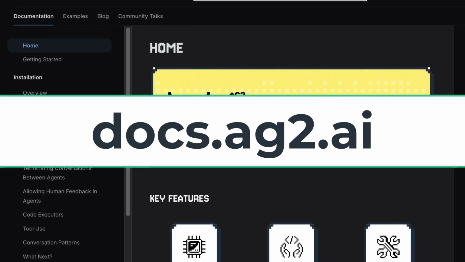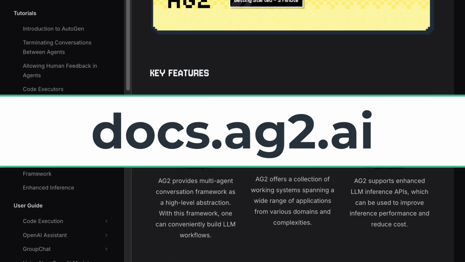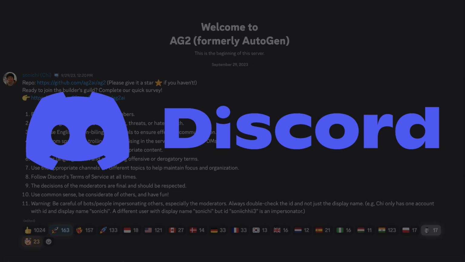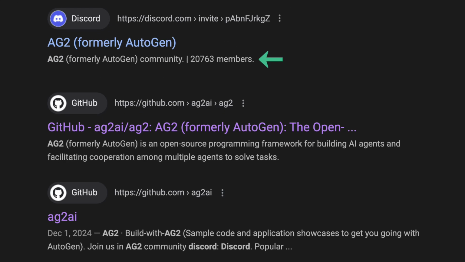To get started with AG2, you can explore the tutorials and guides found on docs.ag2.ai and join the AG2 Discord, which boasts over 20,000 members, for additional support as you dive deeper.